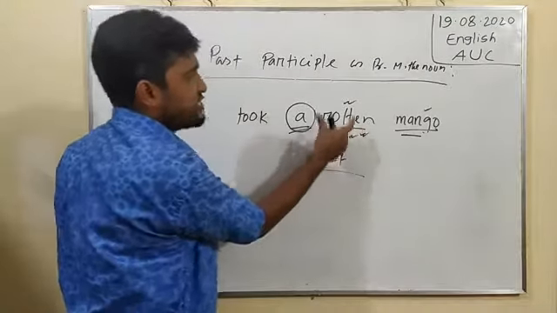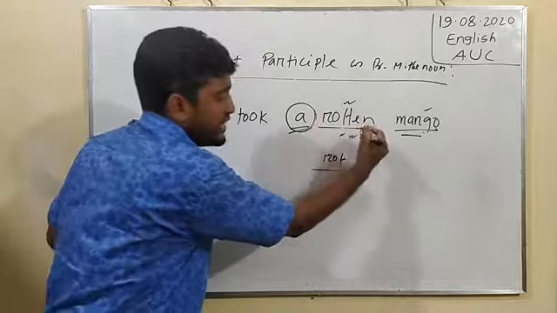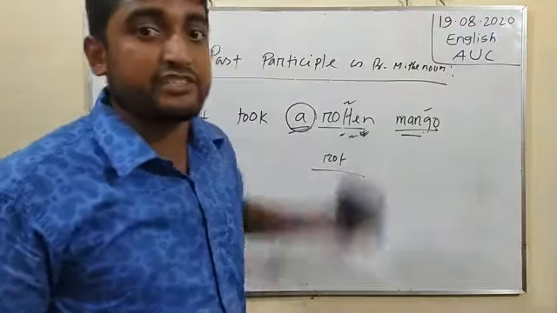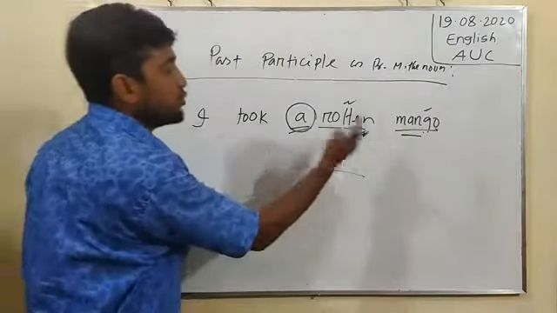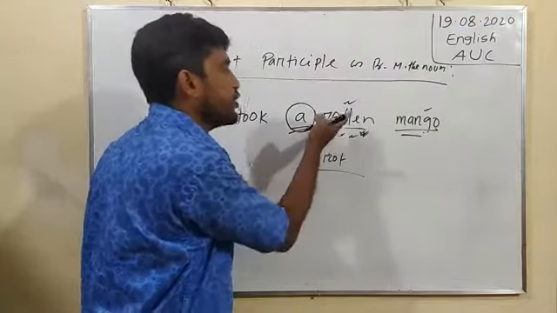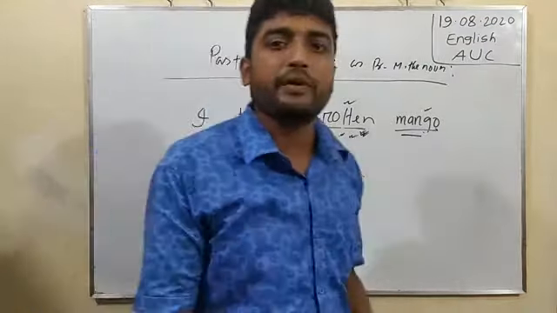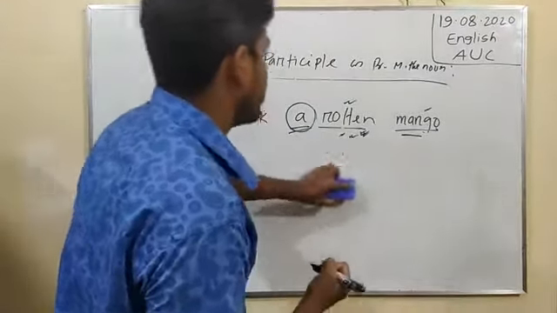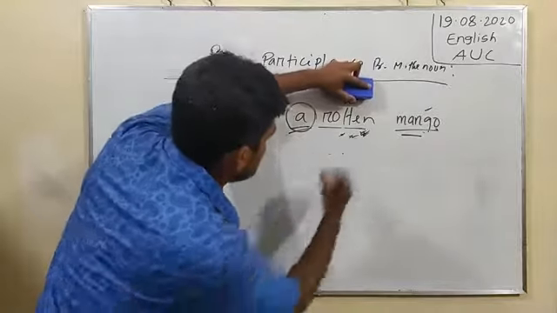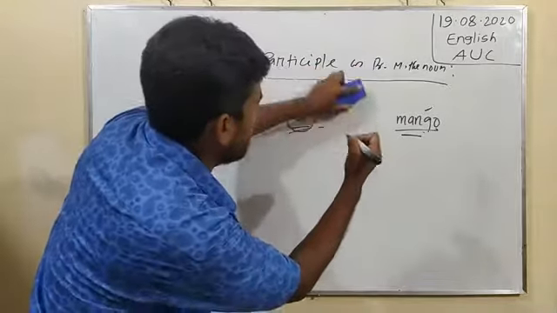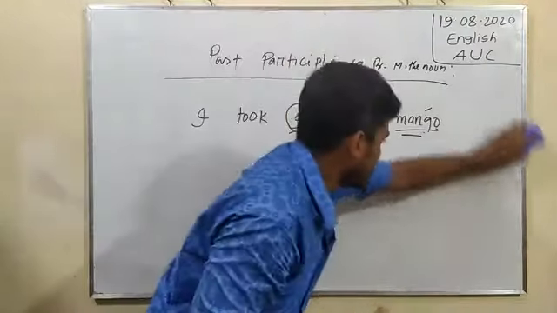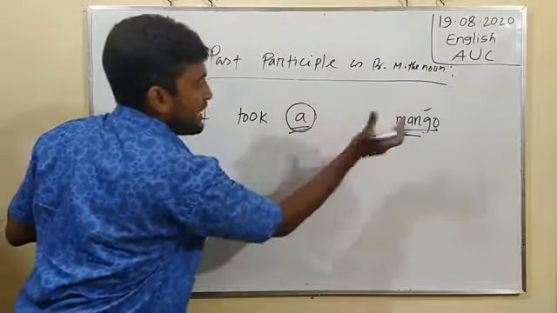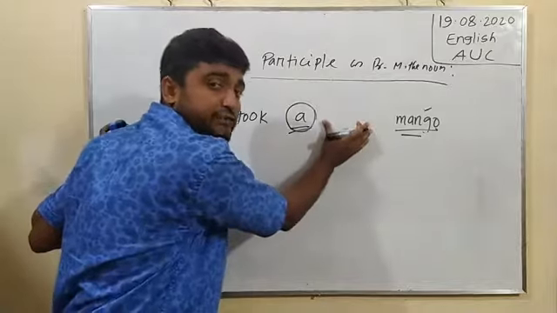In this sentence, rotten is considered the adjective form. In another sentence, we may explain rotten as the principal verb in past participle form. But in this sentence, when we exclude the word rotten, there will be no problem with the meaningful sentence. That is why rotten is explained here as adjective formation.